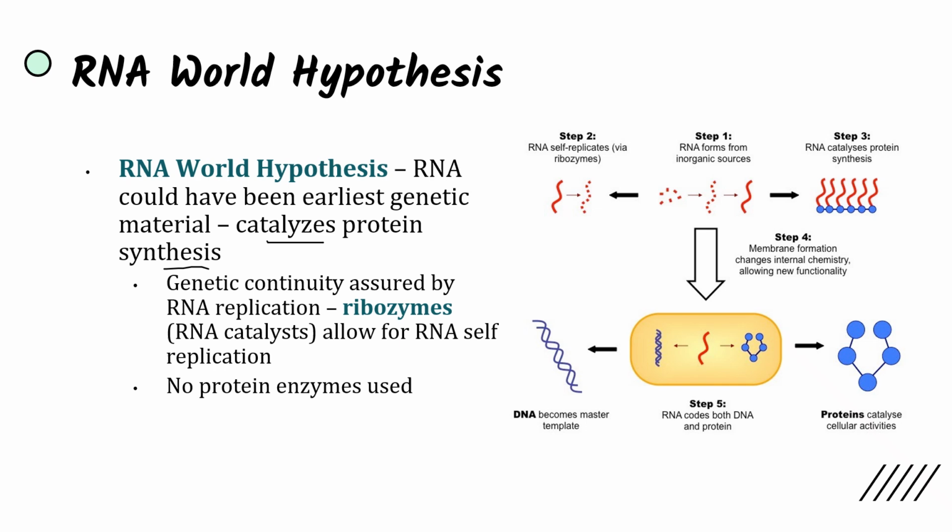So if we look at this image here, we see RNA forming from inorganic sources like we described. Then it's going to self-replicate using more RNA using ribozymes, and then it's going to catalyze protein synthesis and that's going to allow for creation. And so from here, we have RNA coding for both DNA and proteins, and eventually DNA is going to become the most important genetic material as we see today. But the RNA world hypothesis states that RNA was the earliest one. It is what allowed for the beginnings of gene transfer and replication.